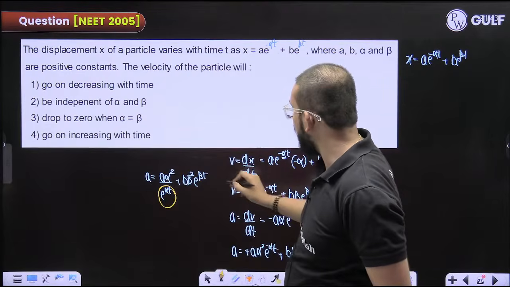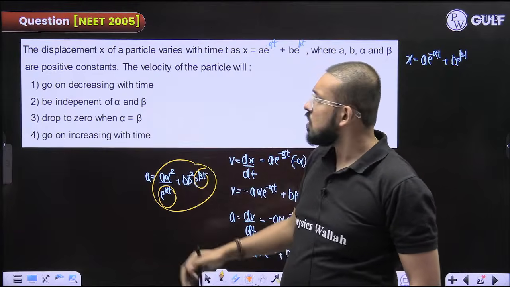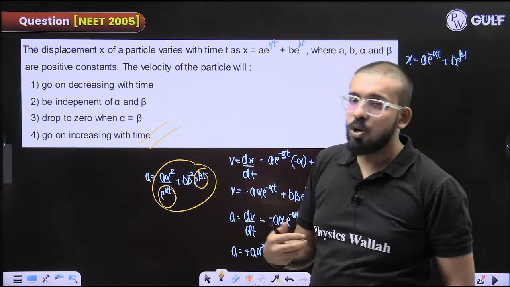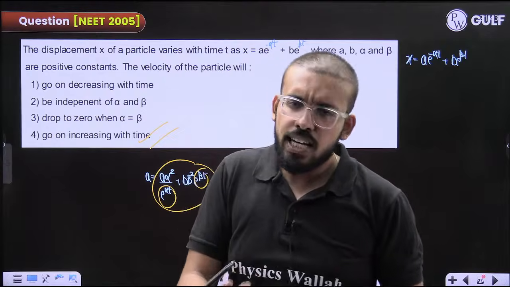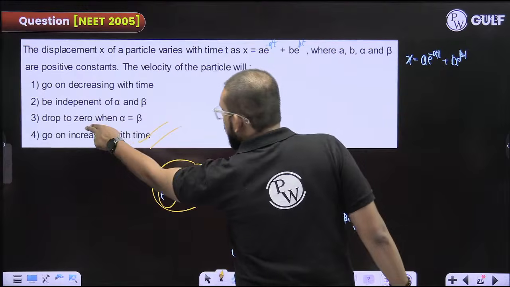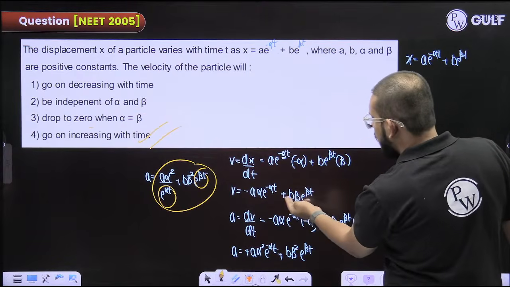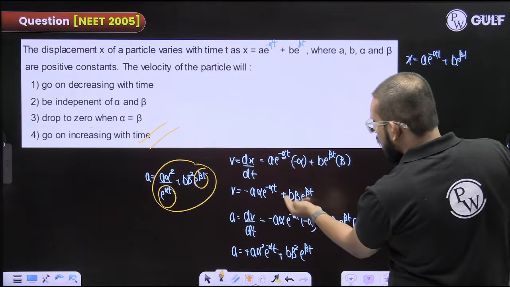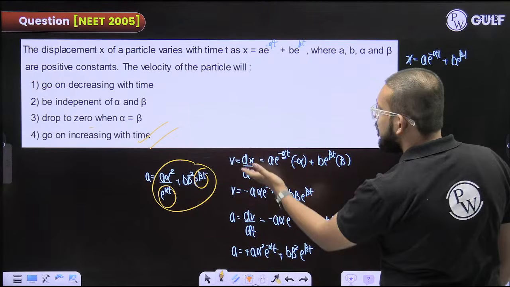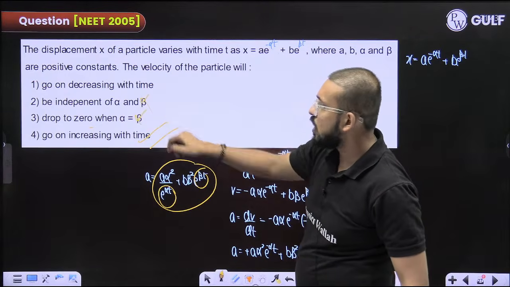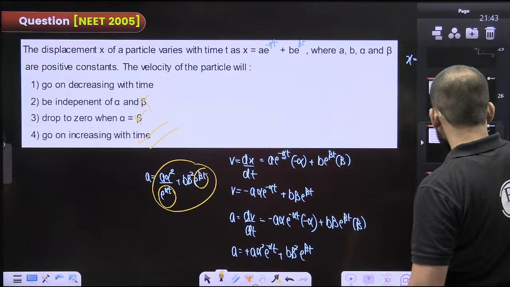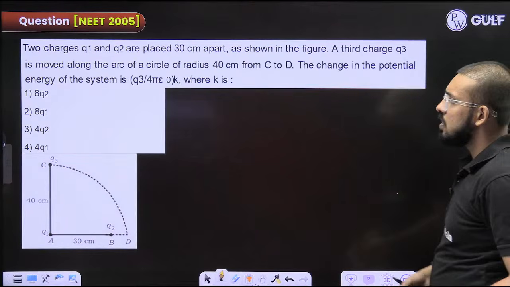So acceleration is always positive, so what will happen to the speed? It keeps on increasing with time. Does it drop to 0 when alpha is equal to beta? Try substituting alpha equal to beta. Will it drop to 0? No, you will not get 0. Is it independent of alpha and beta? No, you are getting them in the formula. Is it decreasing with time? No. So I hope I have clarified the reasons.